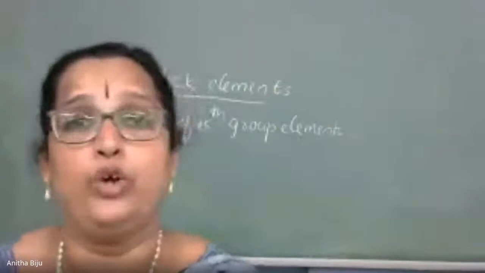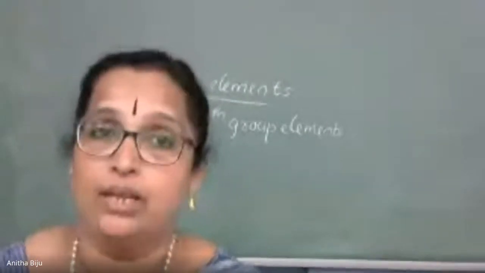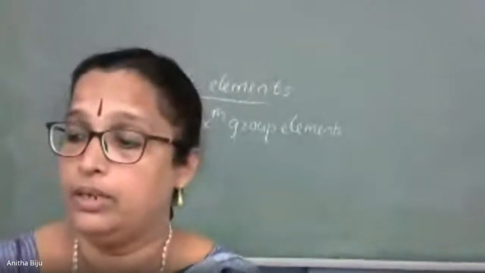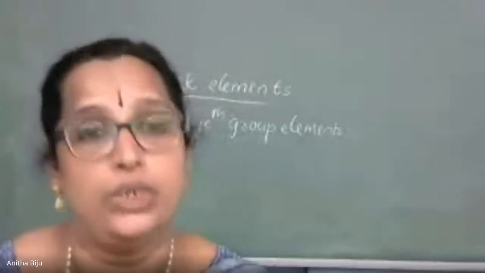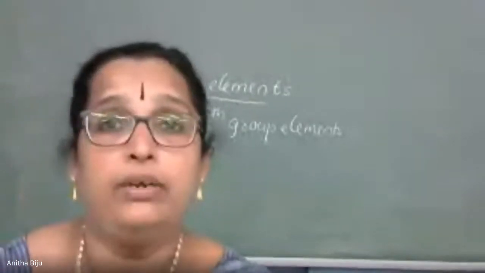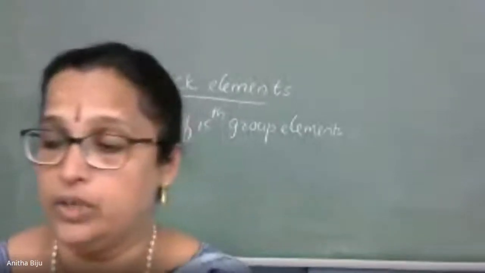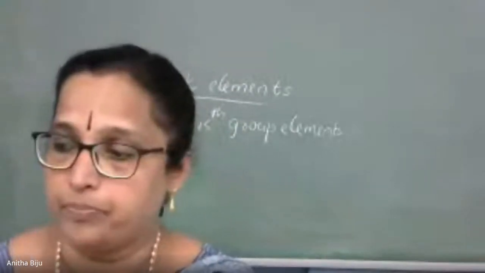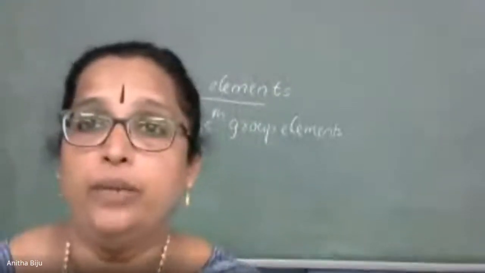Second is laboratory preparation. You need to write only the chemical equation. How will we prepare dinitrogen in the laboratory? You can write the word equation: ammonium chloride plus sodium nitrite gives dinitrogen plus water plus sodium chloride.